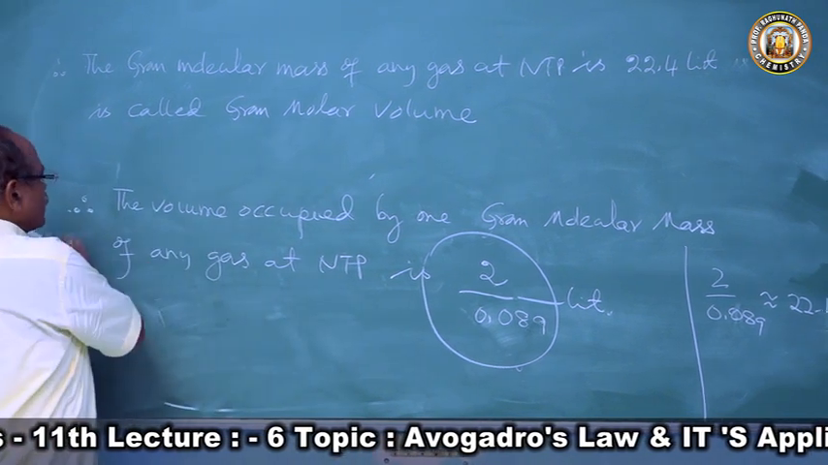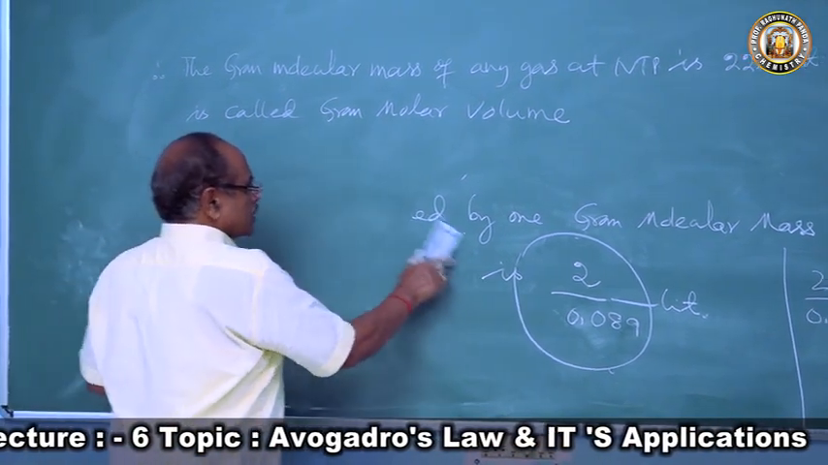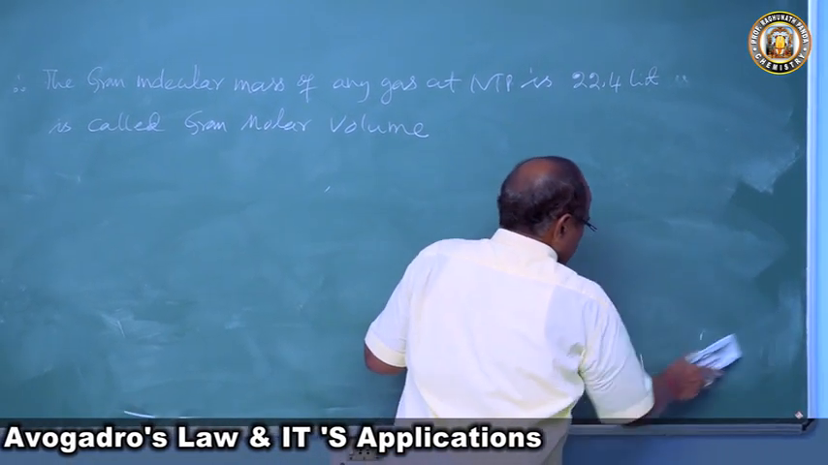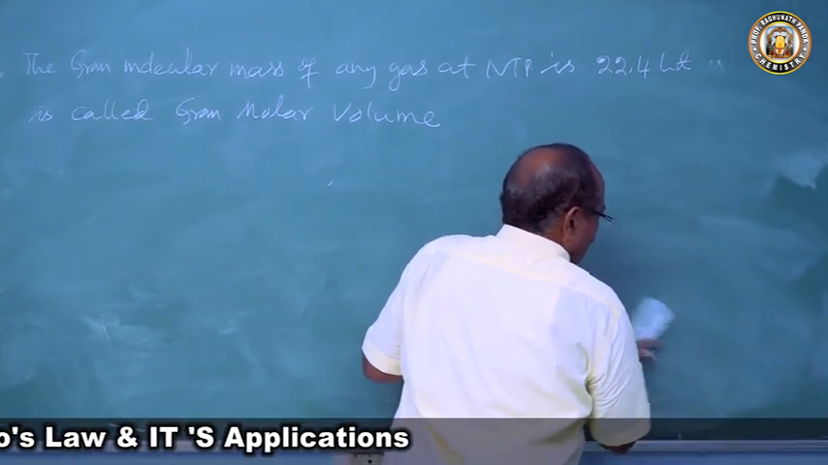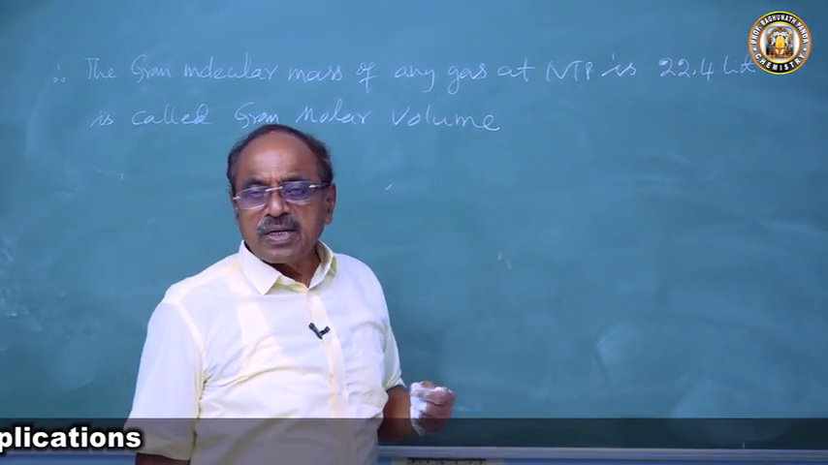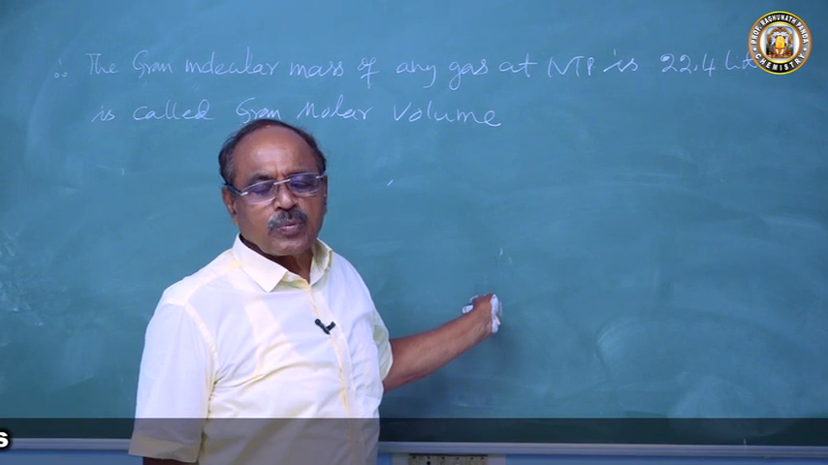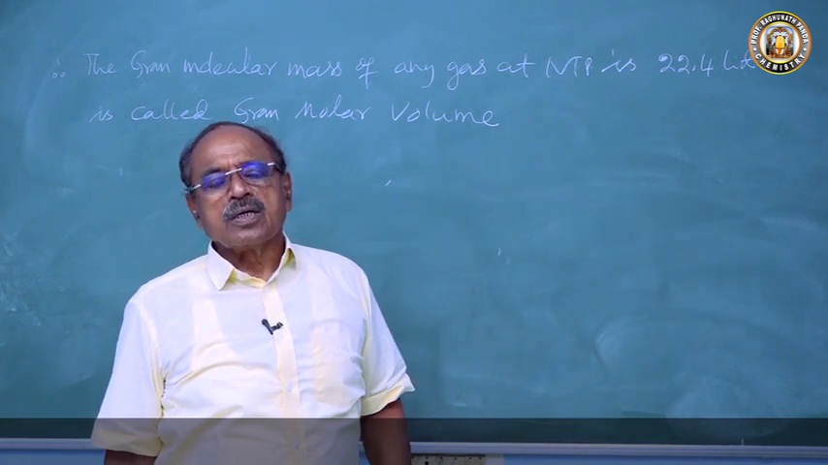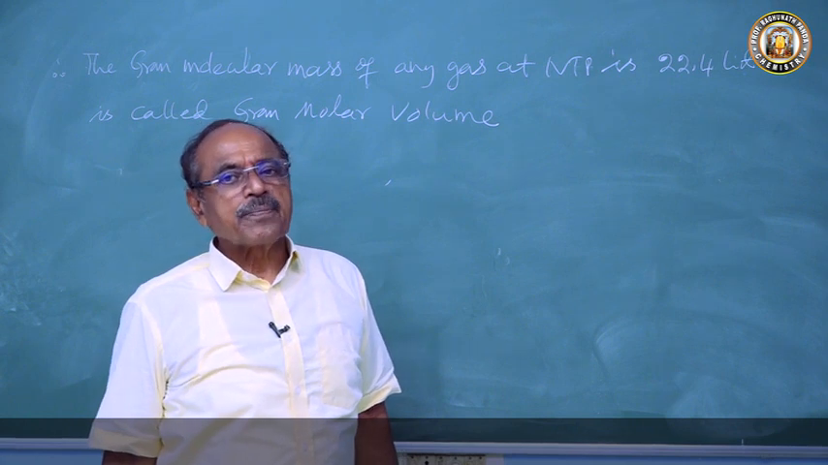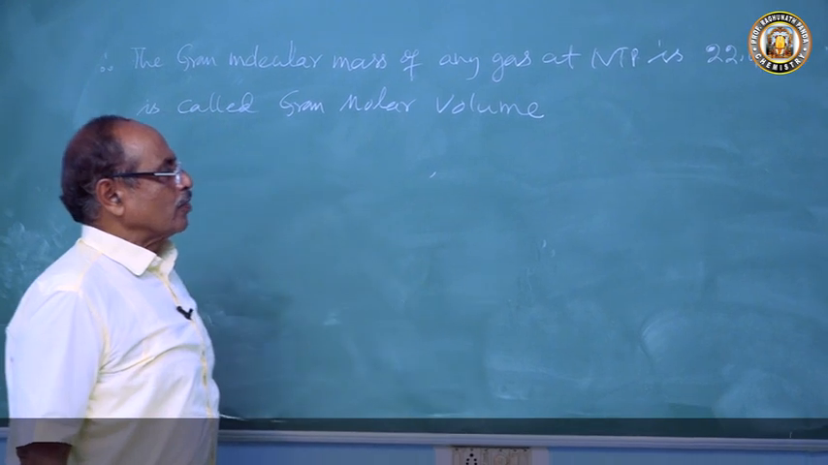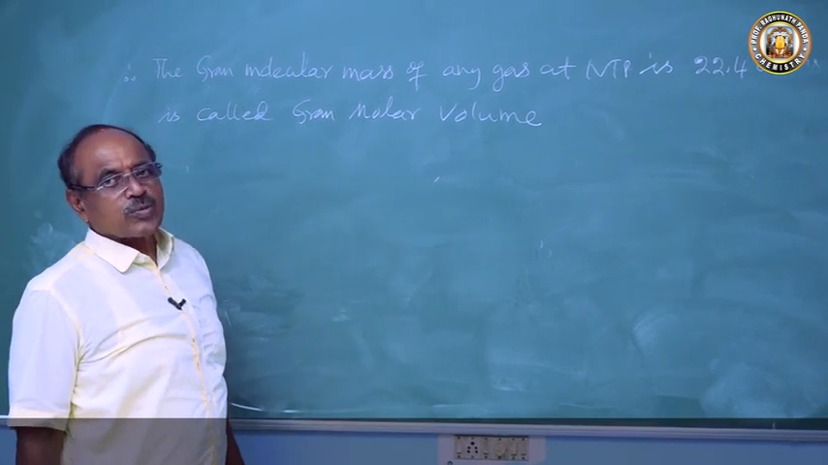Earlier we know that 1 gram molecular mass of any gas or any substance contains Avogadro number of molecules. Therefore, 22.4 liters of gas will also contain how many molecules? 1 Avogadro number of molecules. We will come to the application of this. So this is the next one.